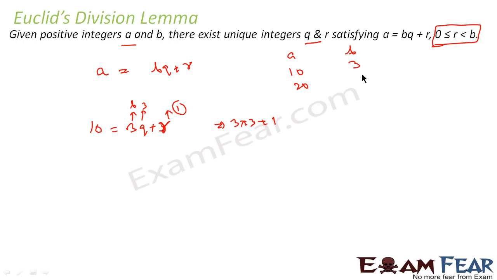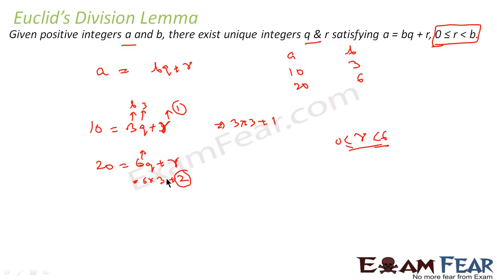Let's have 20 and 6. So I can write 20 as 6q plus r. There should be one value of q and r which satisfies this. Since b is equal to 6, r should be greater than or equal to 0 and less than 6. So let's find the value of q. If you put q is equal to 3, what do we get? 6 into 3, 18, plus 2. Correct? So here r is equal to 2, which is between 0 and 6.